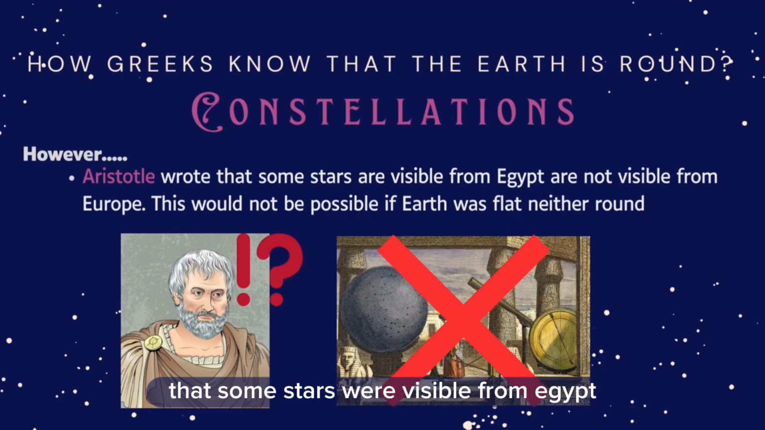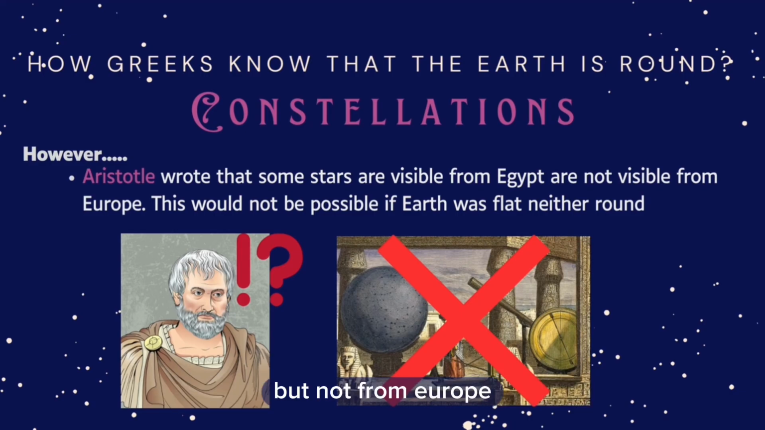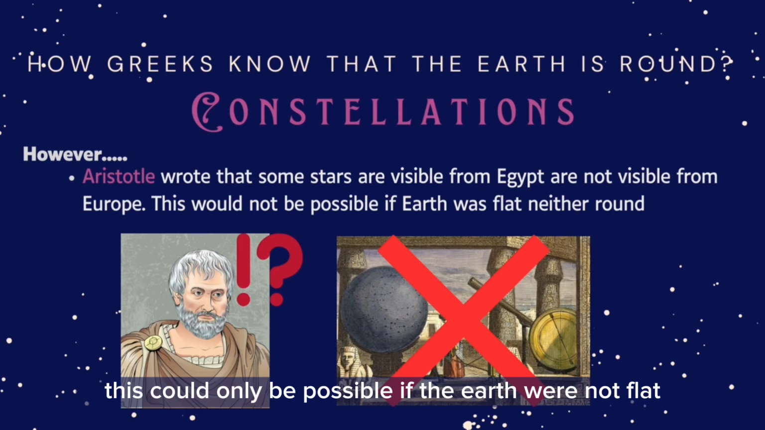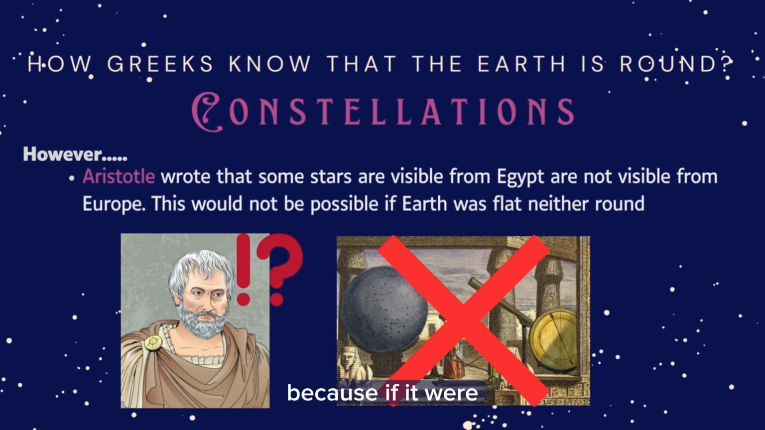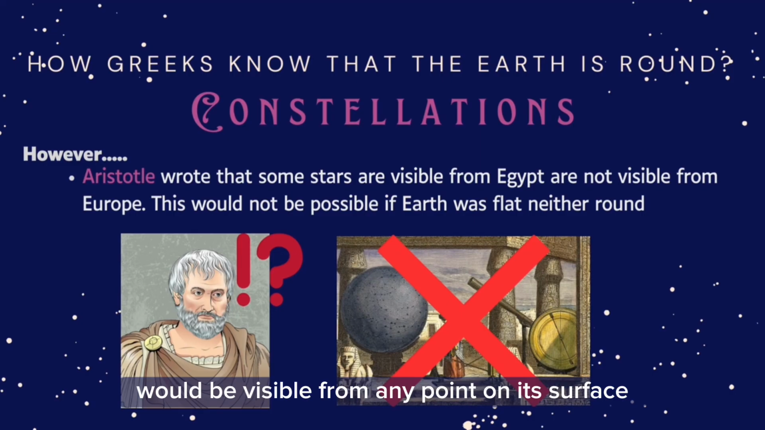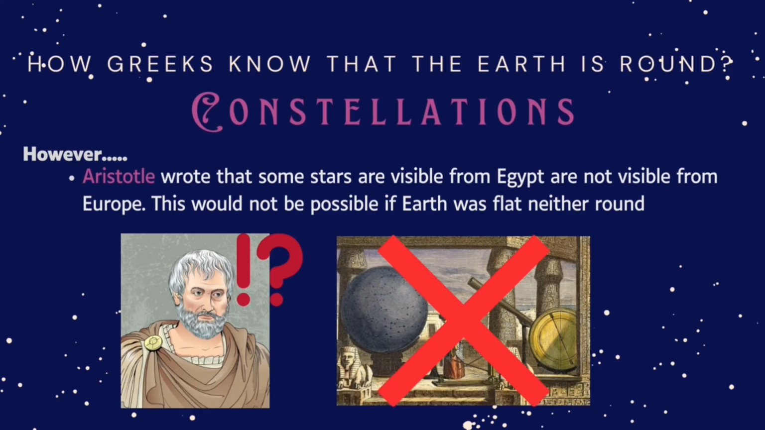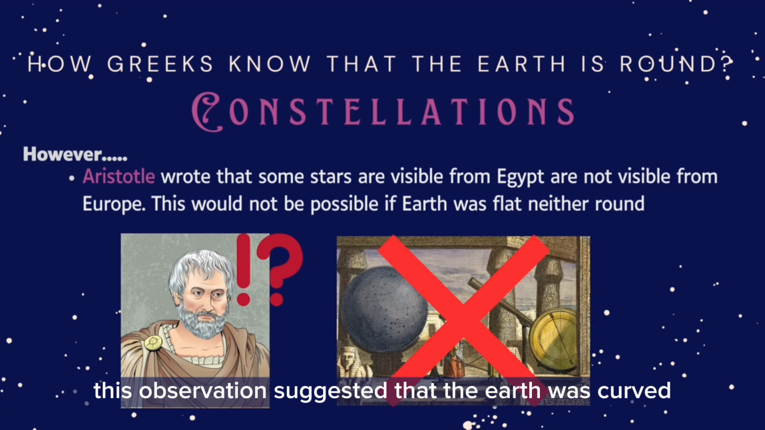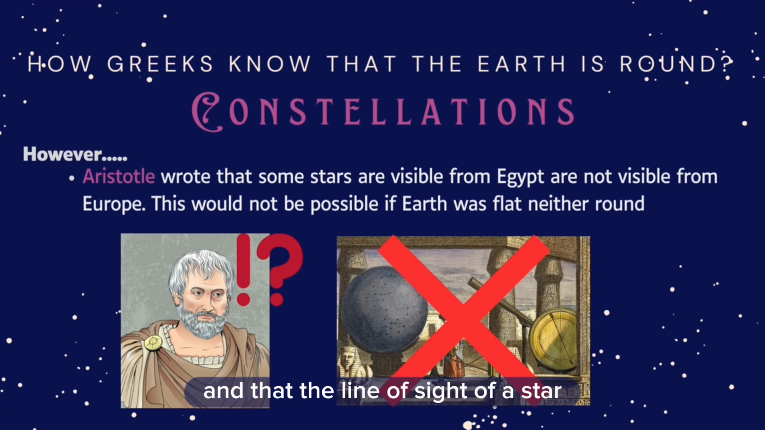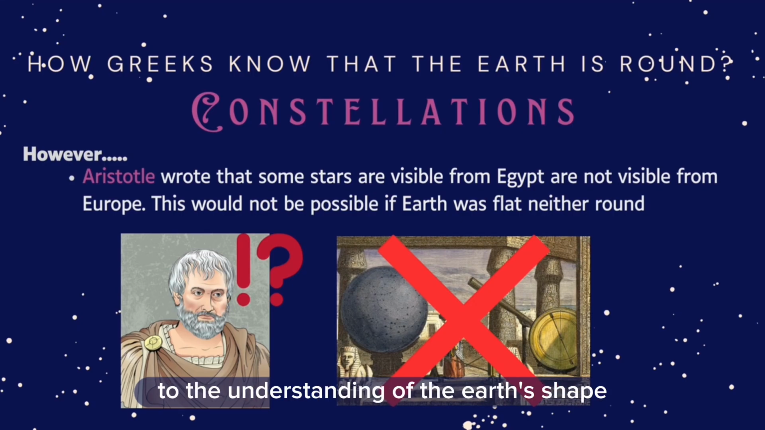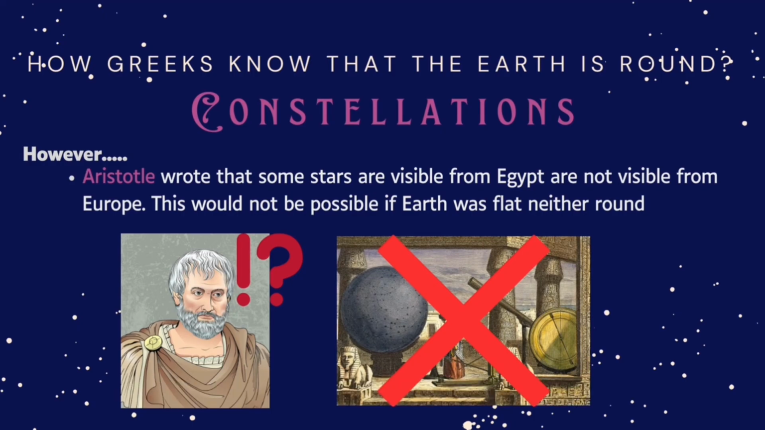Aristotle observed that some stars were visible from Egypt but not from Europe and vice versa. This could only be possible if the Earth were not flat, because if it were, all stars would be visible from any point on its surface. This observation suggested that the Earth was curved, and that the line of sight of a star was affected by the curvature of the planet. This insight was an important contribution to the understanding of the Earth's shape and helped establish the idea that it was a sphere.